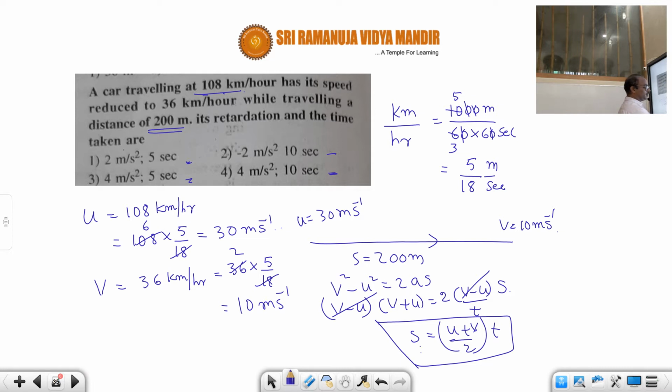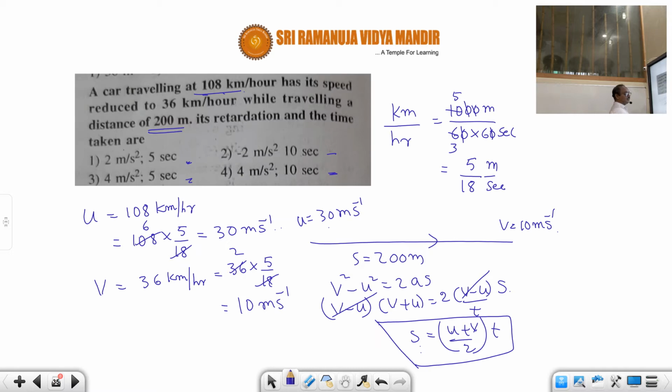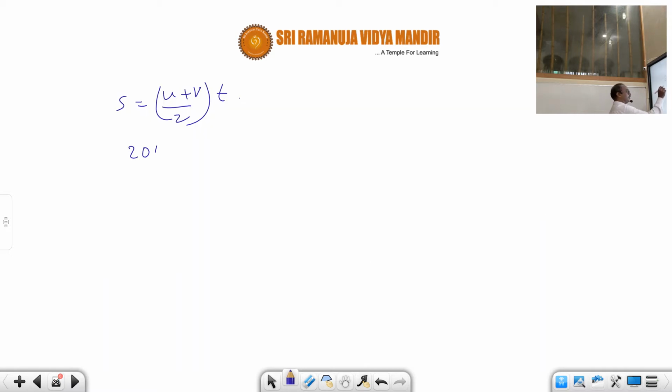Here s is already given, s equals 200. The u value is there and the v value is there, so we can calculate the time. s is equal to u plus v divided by 2 into time. What is the s value given? 200.